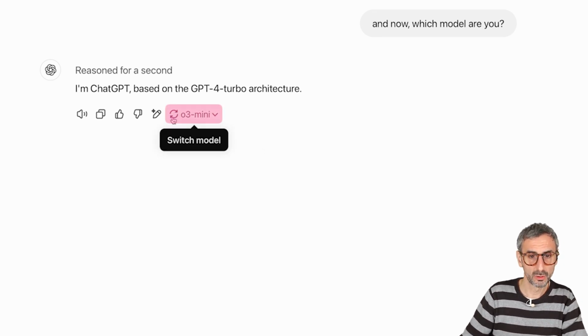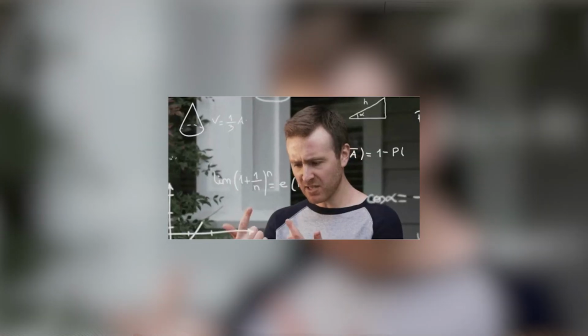So when I hover over the little switch model icon right here, now I see this is O3 Mini. Now, I understand this might feel confusing to a lot of you. That's why I wanted to start the video with this. Which model are we actually talking about? And I want to debrief everything we've seen, but for that, we need to talk about pricing.